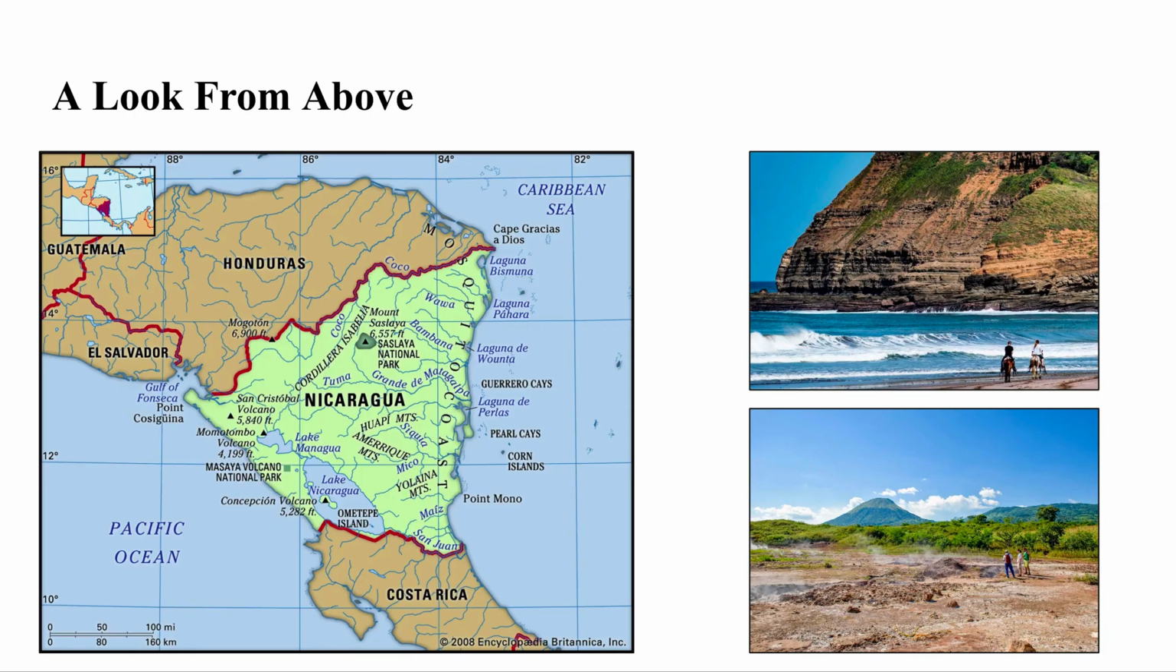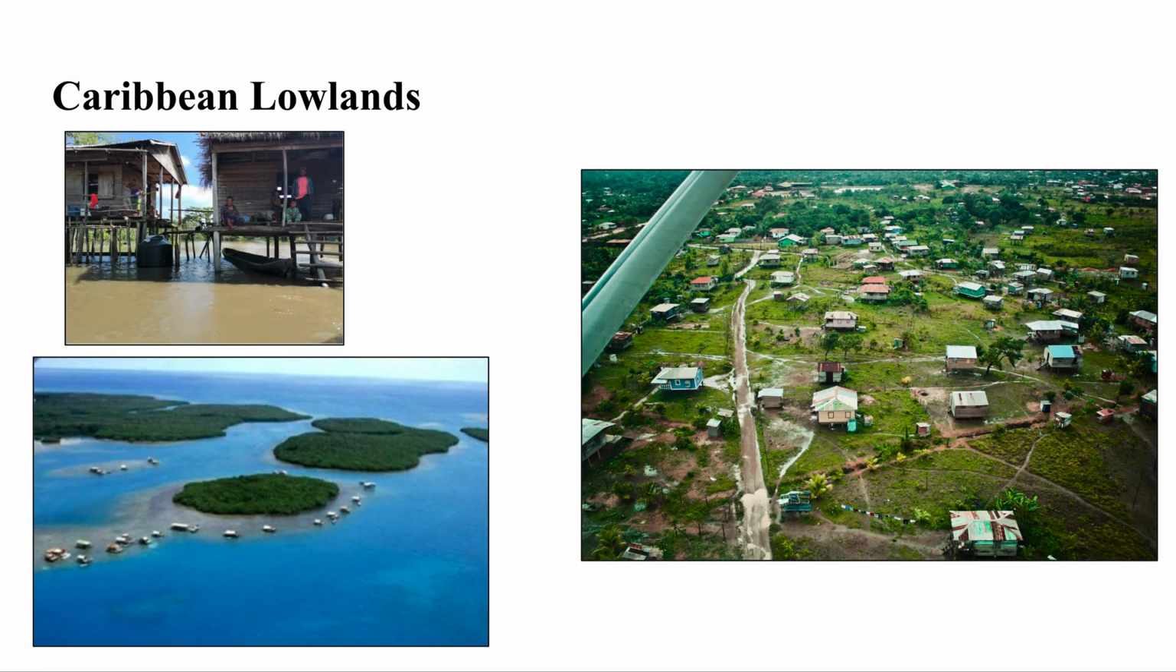Nicaragua features a tropical climate with a wet season and a dry season. It also has three distinct regions: the Caribbean lowlands, the American mountains, and the Pacific lowlands. The Caribbean lowlands offer generally infertile soil and a beachside savanna landscape. This region is very vulnerable to hurricanes.